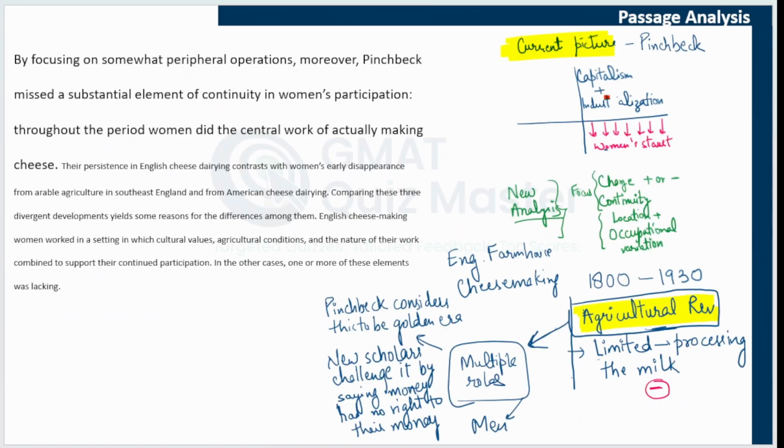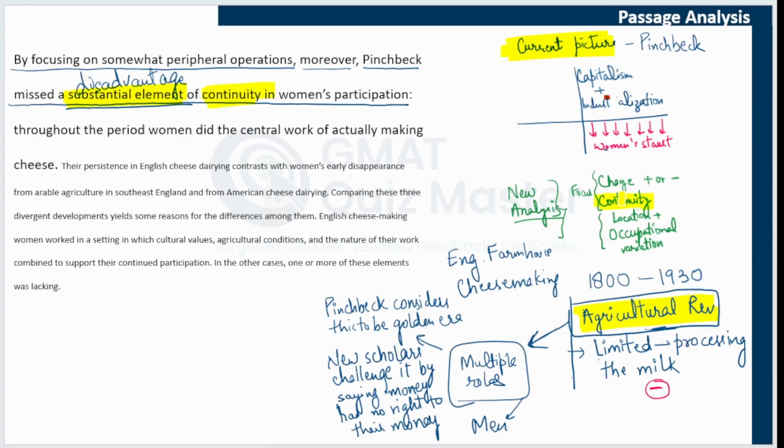Now, the third paragraph. By focusing on somewhat peripheral operations, moreover, Pinchbeck missed a substantial element of continuity in women's participation. So we get to know about another disadvantage of Pinchbeck's view, something that Pinchbeck missed. This substantial element is continuity.